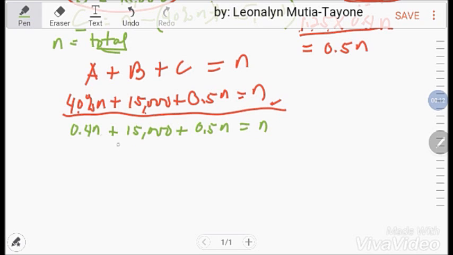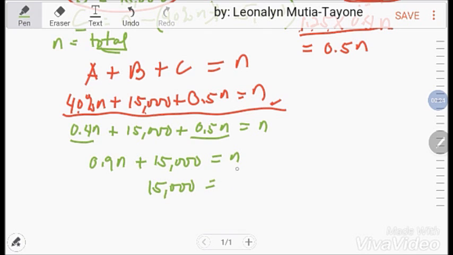Ipagsama ang mga like terms, itong si 0.4 N at saka 0.5 N, that is 0.9 N plus 15,000 equals N. Itong 0.9 N, ilipat mo sa kabila, bali mag-minus tayo ng 0.9 N para mawala siya dyan at nandito na siya.